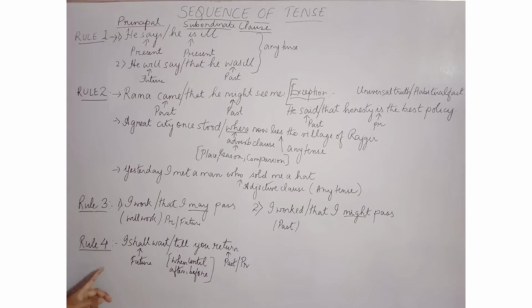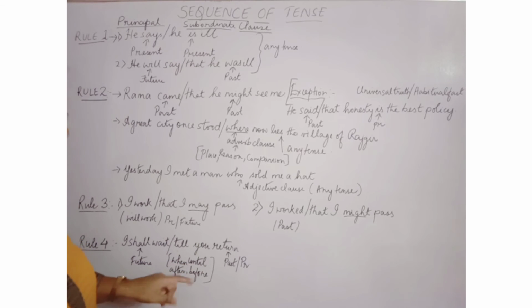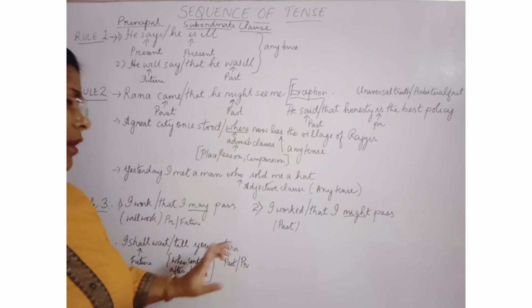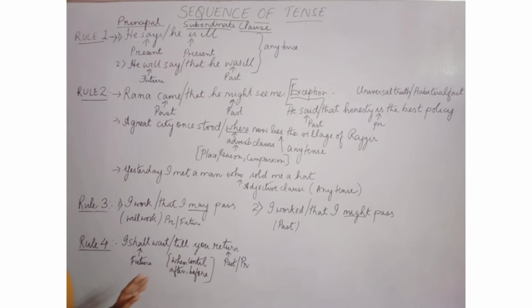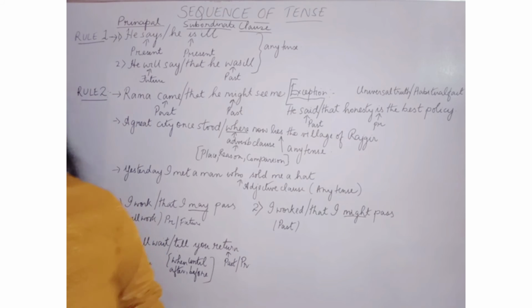Now rule number 4 says that if the principal clause is in future tense, and the subordinate clause starts with till, when, until, after, or before, then the tense which you can use is either past tense or present tense. So if the tense in the principal clause is future, with these words used in the subordinate clause, you will use either past tense or present tense.